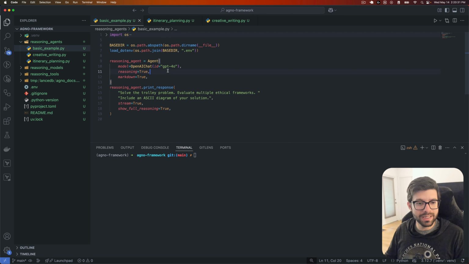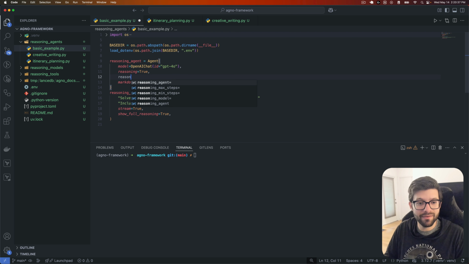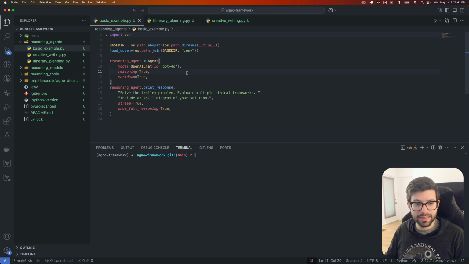Something to note here is that I didn't provide another model here, so I don't have a reasoning agent equals whatever here. In that case, it's going to use this GPT-4o as the reasoning agent's model.